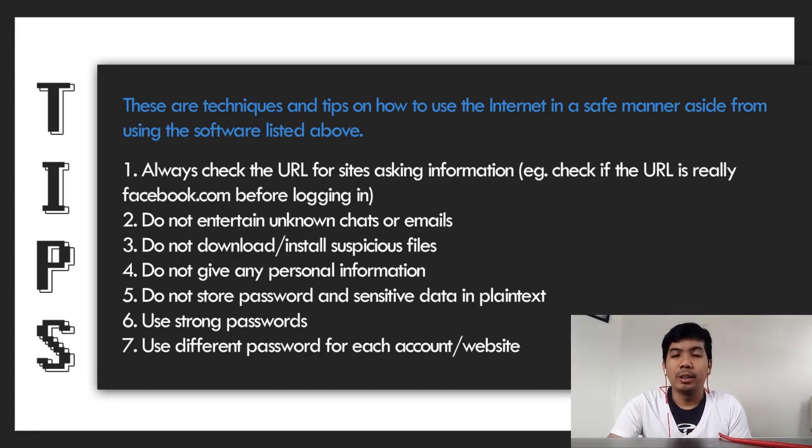Number five, do not store passwords and sensitive data in plain text. Number six, use strong passwords. You should try creating passwords with a combination of characters, symbols, and numbers so that your password will be stronger. Number seven, use different passwords for each account or website. For example, you have different passwords in Facebook, different in Twitter, Instagram, Gmail, or other applications that you are logging into. In that way, you can be more secure.